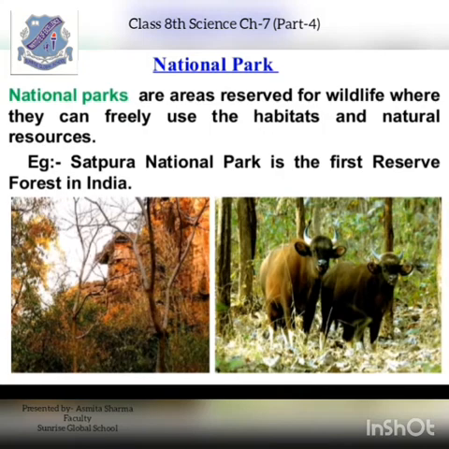Moving ahead, the next topic is about the national parks. National parks are areas reserved for wildlife where they can freely use the habitat and natural resources. So national parks are those areas in which wildlife can freely move from one place to another, and they can use the habitat, live in that forest, and do things according to themselves. Now there is an example given over here.